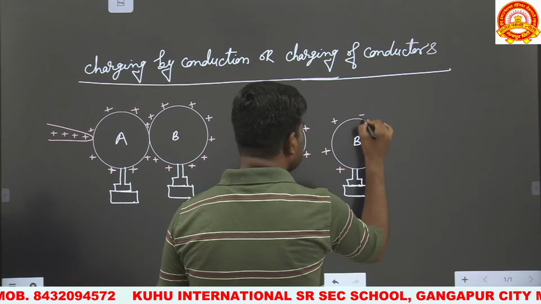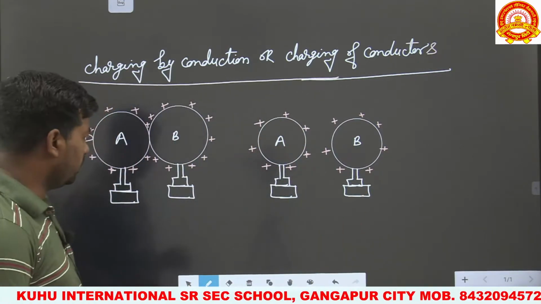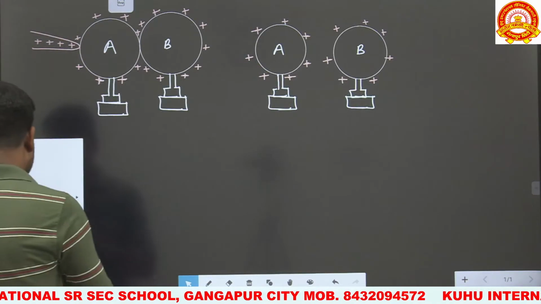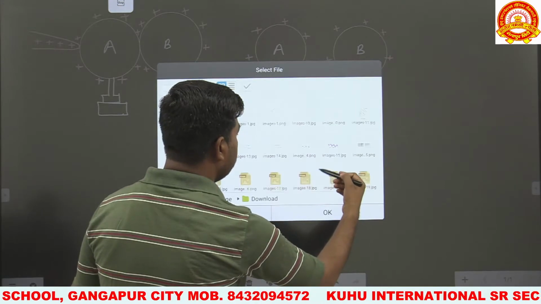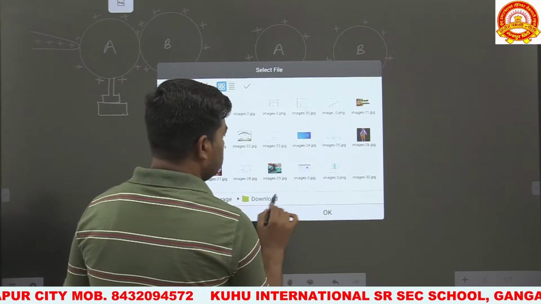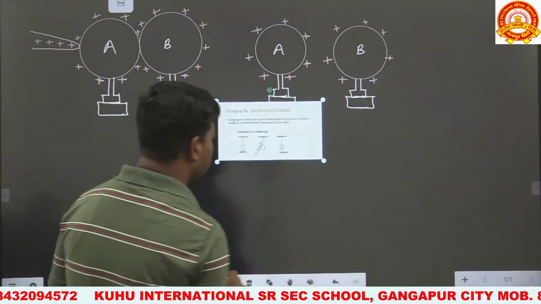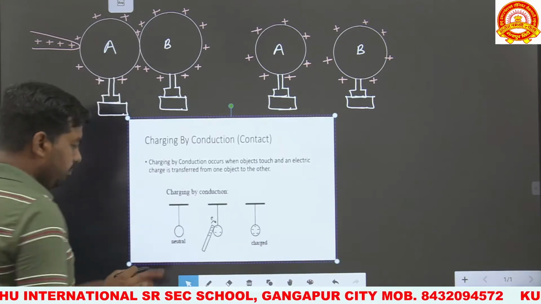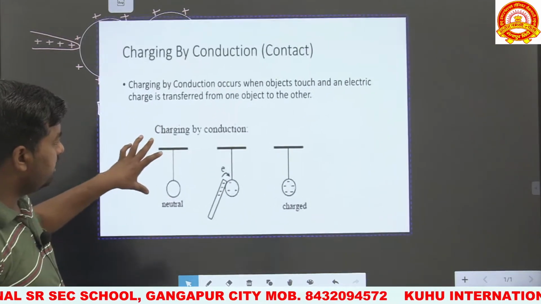This method of charging is called what? Charging by conduction, or charging by conductor. Okay, next we have to take one more example to understand the charging by conduction method. Let us consider how charging by conduction works. So look, in this example we take charging by conduction when both bodies are placed in contact. This is the neutral body and a negatively charged body is placed in contact with it.